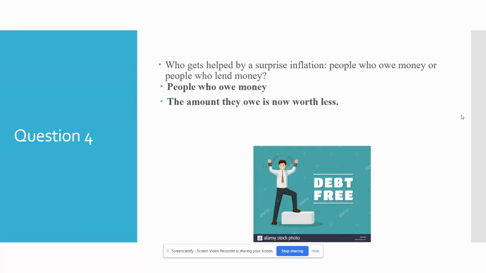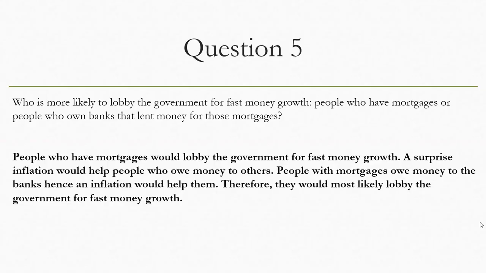So question 4 asks, who gets helped by surprise inflation? People who owe money or people who lend money? So the people who owe money definitely benefit because the amount they owe is now worth less, so that it's easier to pay off. Question 5.